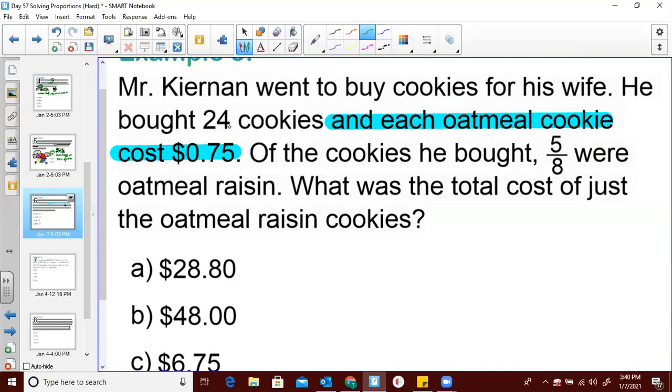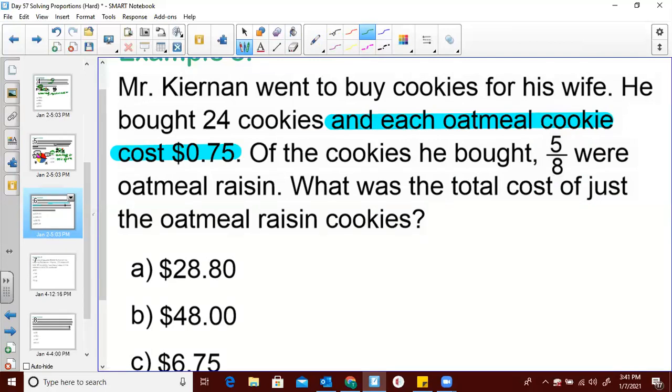All right, so Mr. Kiernan went to buy cookies for his wife. He bought 24 cookies. Of the cookies he bought, 5 of 8 were oatmeal raisin. What was the total cost of just the oatmeal raisin cookies?